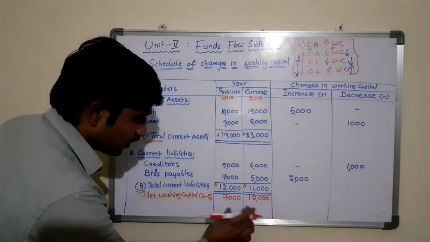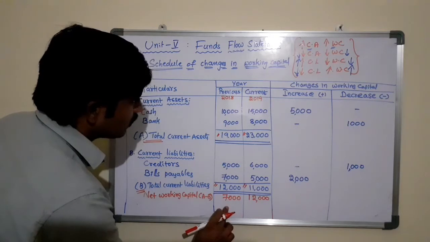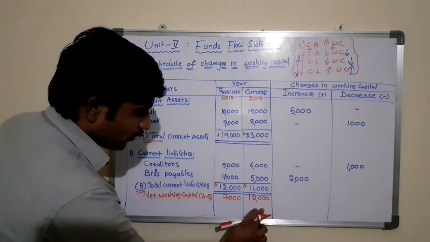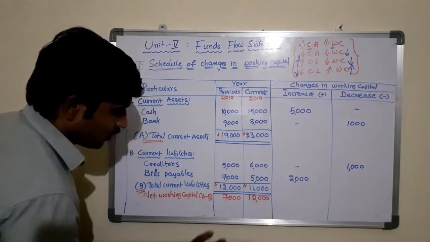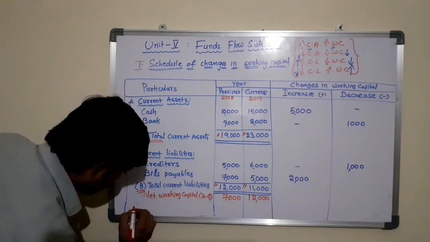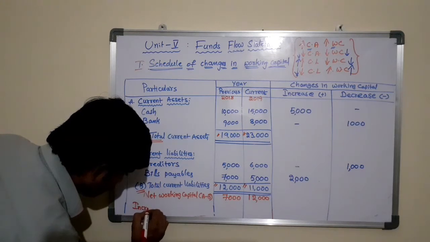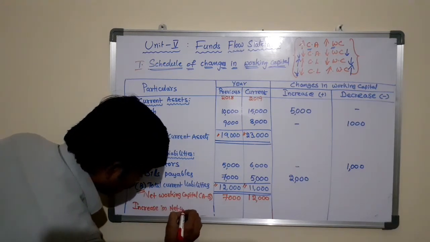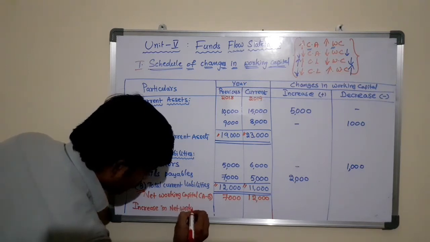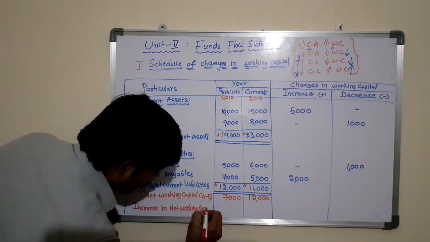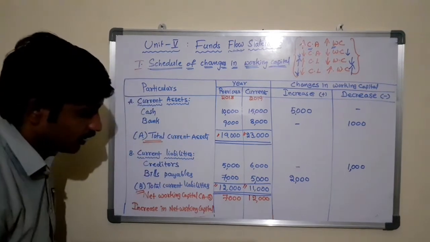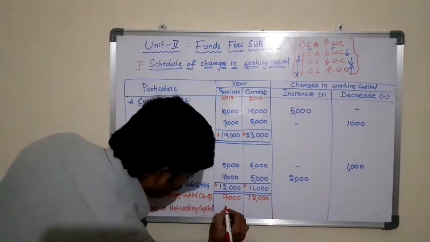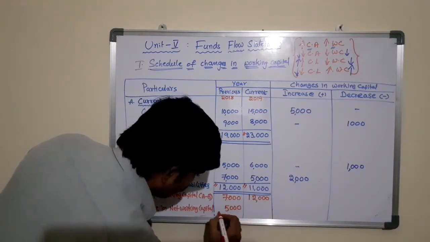What happened here? Increase or decrease? Compared to 2018, the 2019 net working capital is increased to 12,000. What is the difference between these two? 5,000 rupees. Now here you can write increase in net working capital, that is 12,000 minus 7,000 equals 5,000 rupees.